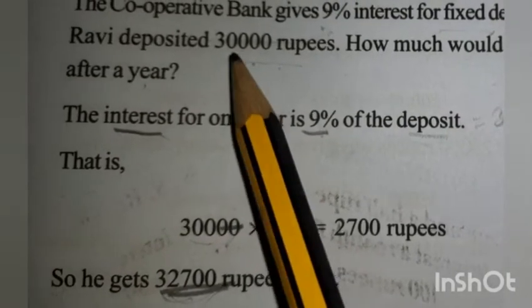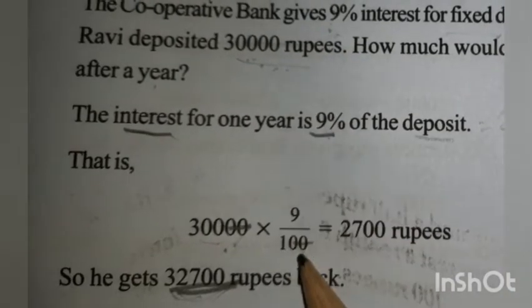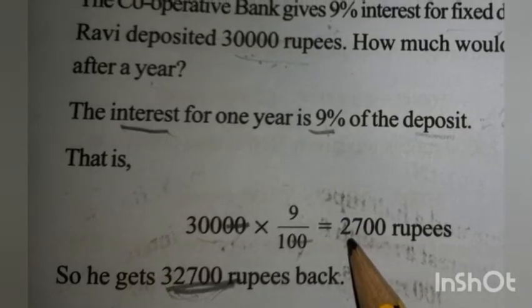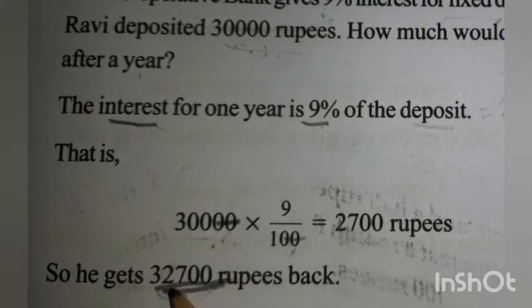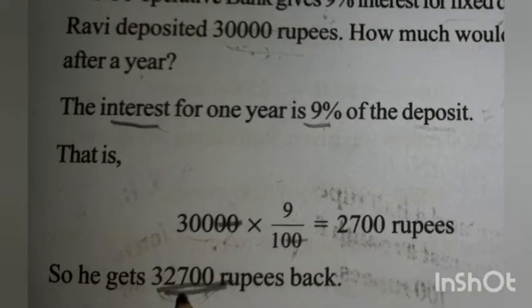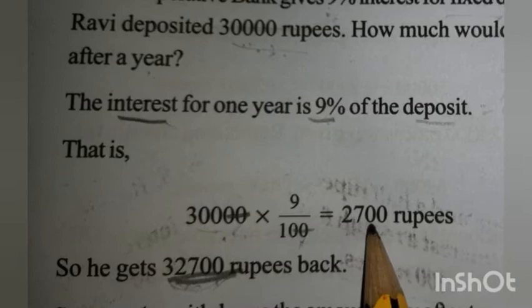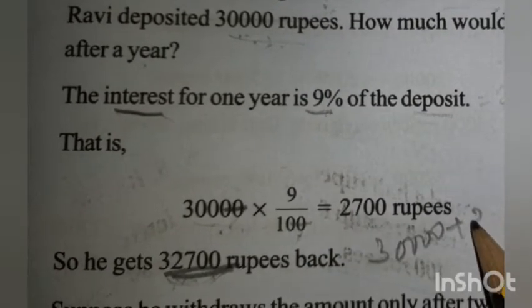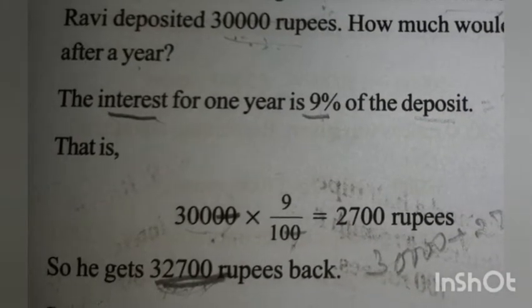He deposited 30,000. The bank will give 9% interest. That 9% you have to calculate: 30,000 into 9 by 100. So the interest he is getting for 1 year is 2,700. That 2,700 we have to add with the deposit. So 32,700 rupees he is getting after 1 year. This 32,700 you got by adding interest 2,700 plus the deposit, 30,000 plus 2,700, together it is 32,700.